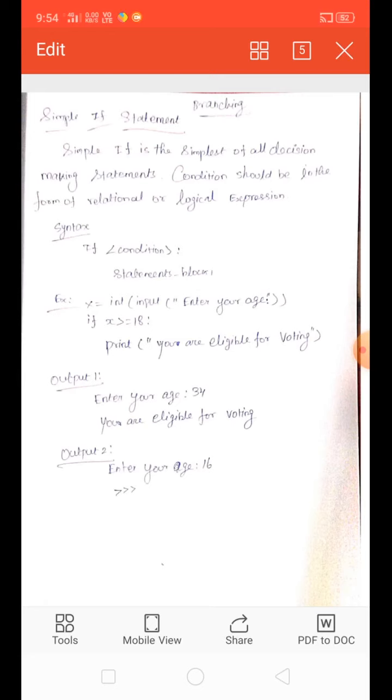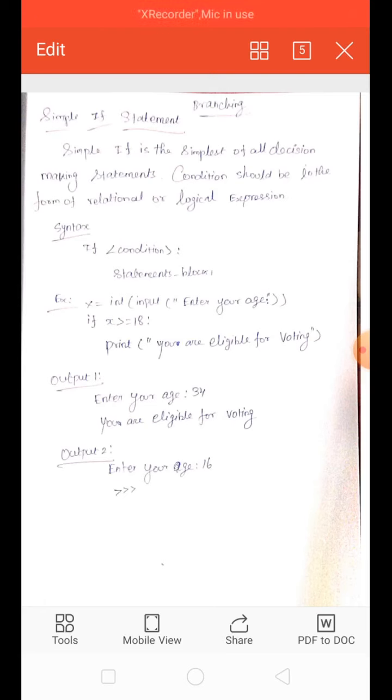If x greater than or equal to 18, that is, if you give 18 or above, the condition is checked and it is true. Then the statement print you are eligible for voting is printed. Otherwise the program will exit, that means no statement is printed.